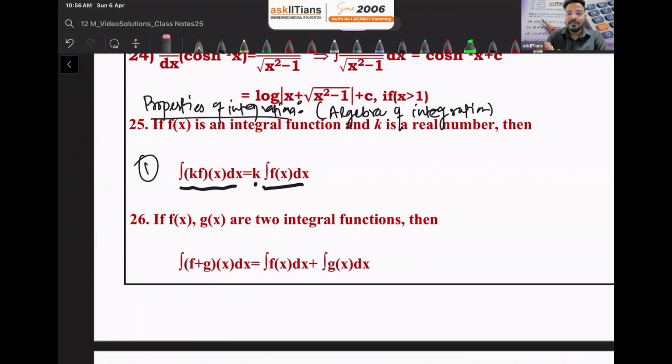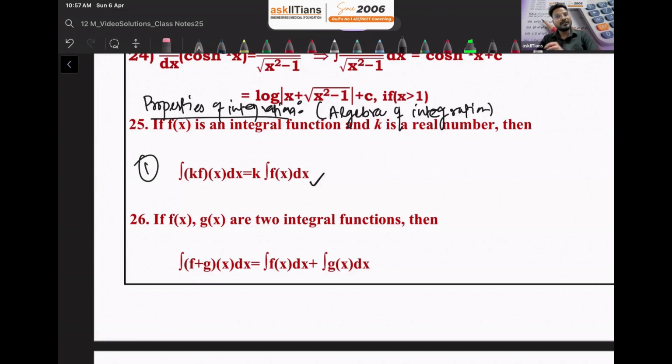Both will be the same. It's not a big deal. If you want, I can take an example also. You can take the constant outside the function, integrate the function, and multiply the constant at the end. The answer will be the same.